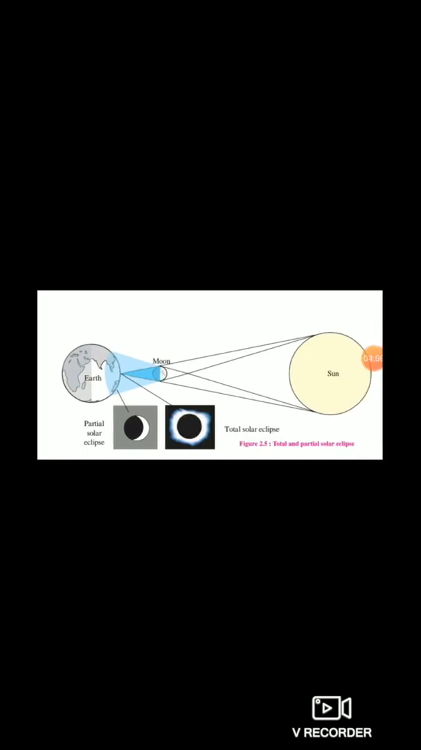Understood students? Solar eclipse. In this we learn that in a solar eclipse, the earth, moon and the sun, these three objects come in one line. The moon is between the earth and the sun, and the moon's shadow falls on the earth. That is called solar eclipse. Understood?